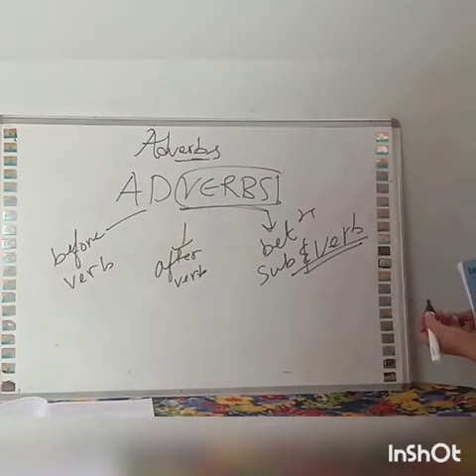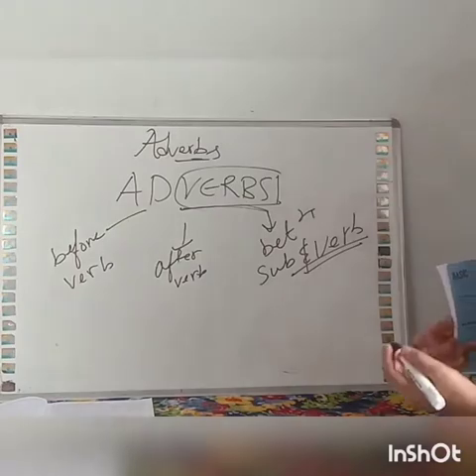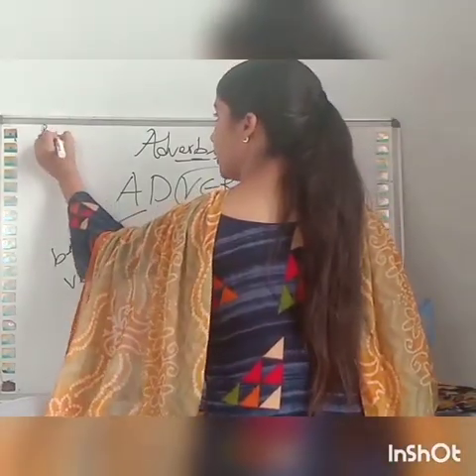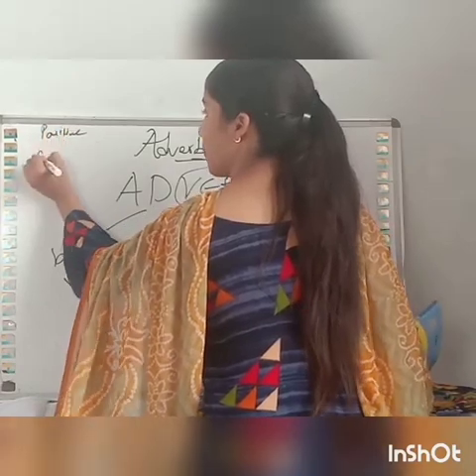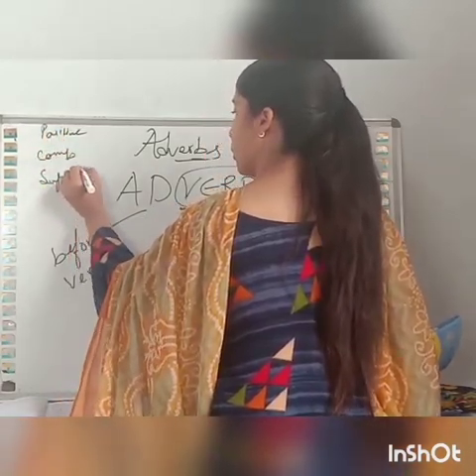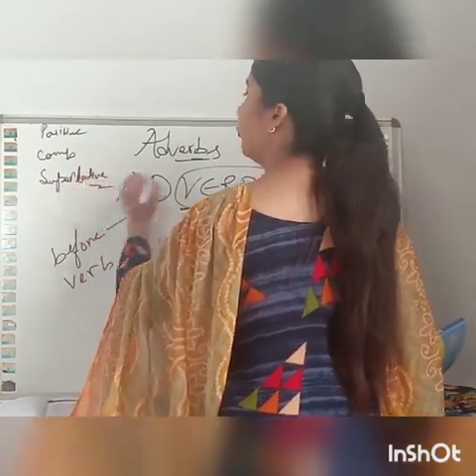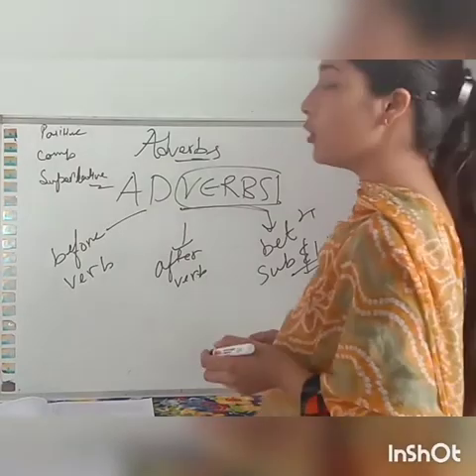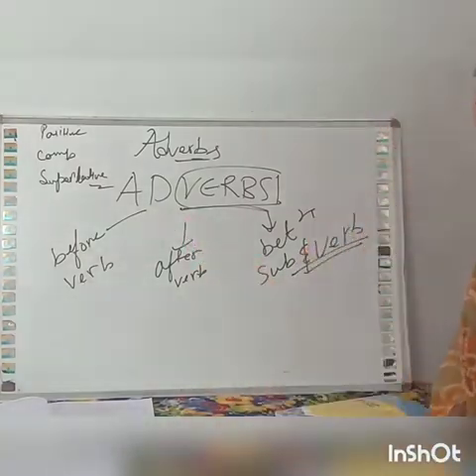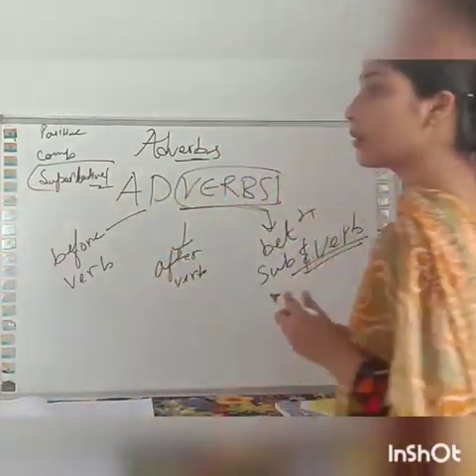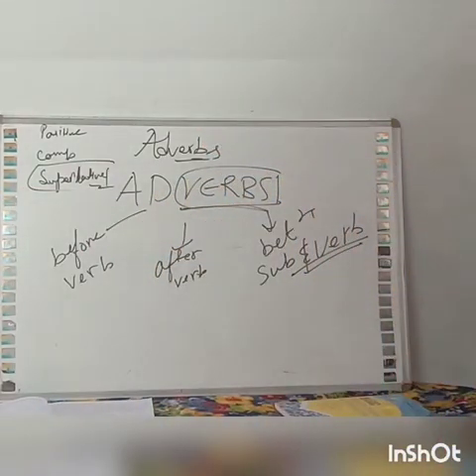So now we will learn about comparison. We have already discussed that there are three degrees of comparison: the positive degree, the comparative degree, and the superlative degree. When we are talking about one, it is a positive degree. When we are doing the comparison between two, it is a comparative degree. And when we are talking about more than two, it comes under the category of superlative degree.